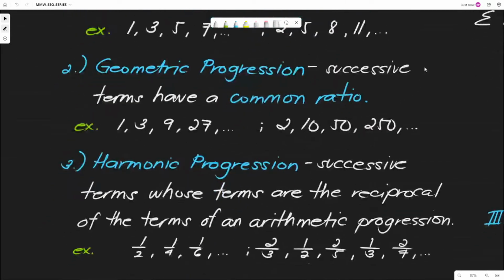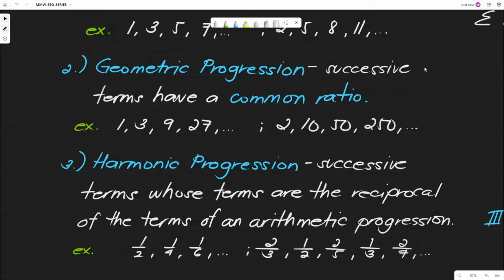Okay, let's jump into the second type of progression. We have the geometric progression. Successive terms have a common ratio. Kung sa arithmetic, addition ang involved na operation natin, for geometric, we have multiplication. Hence yung common term sa mga terms natin is ang tinatawag natin na common ratio. For example, we have 1, 3, 9, 27, 81, so on and so forth. Ano kaya yung common ratio nila? Sige, you can check on it. Yes, tama, that is 3. 3 yung common ratio natin for this specific sequence.